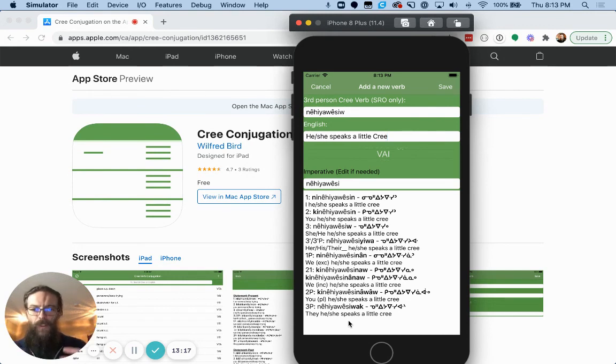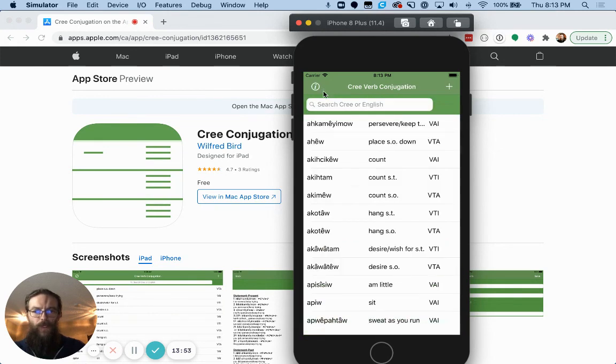So I can say, nêhiyawêwin, I speak a little Cree. Nêhiyawêwin, you speak a little Cree. Nêhiyawêsu, nêhiyawêsiwa. I've never said that one before. Nêhiyawêsanan, we speak a little Cree. Nêhiyawêsino, we all speak a little bit of Cree. So I can save that in there. So if I have a verb, the only thing I need to do is make sure that I have the SRO and I have the right verb type, and I can put my own verbs in here and it will conjugate it for me.